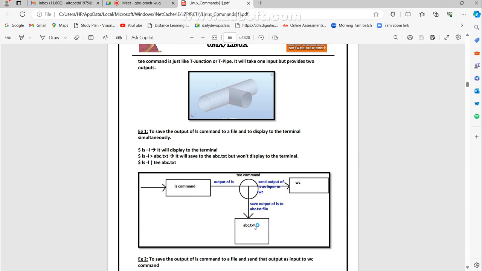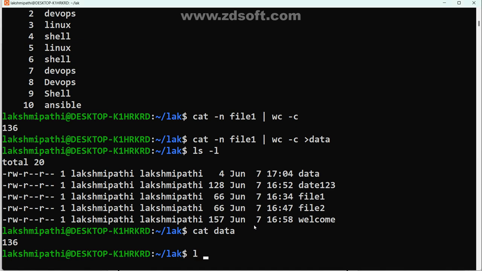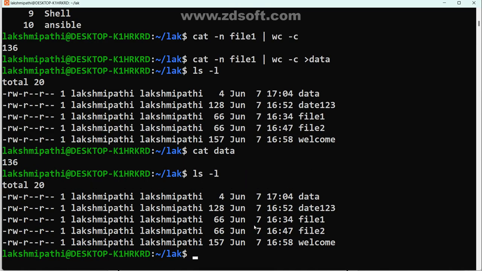Now what I am trying to do: ls -l. You may get some list, right? This one I want to store into maybe a file named abc. Will it work or not? Tell me quickly.